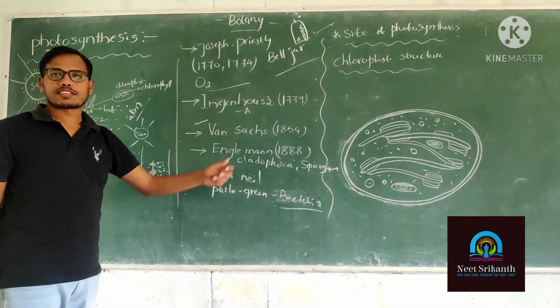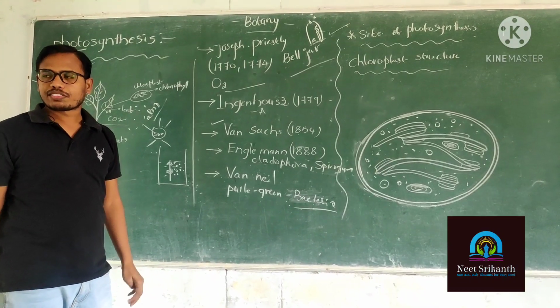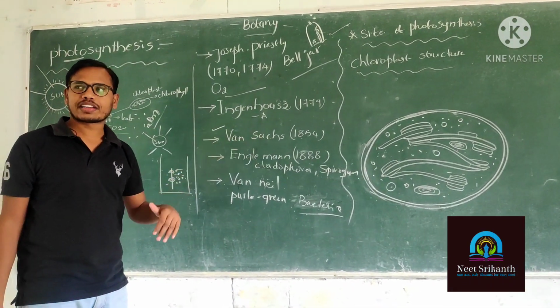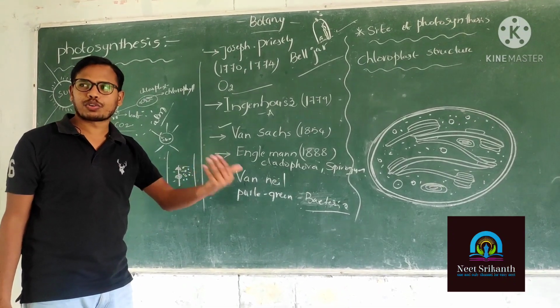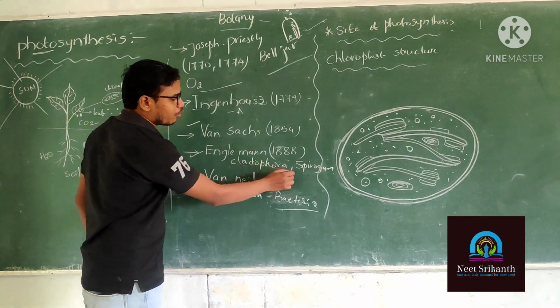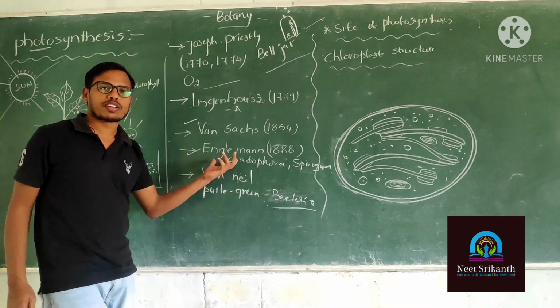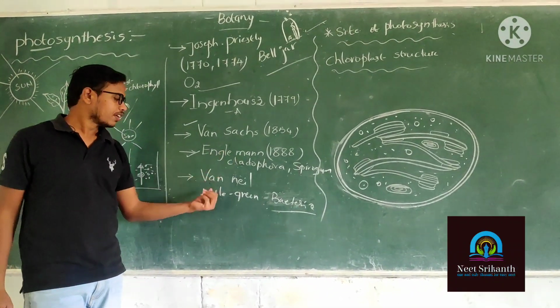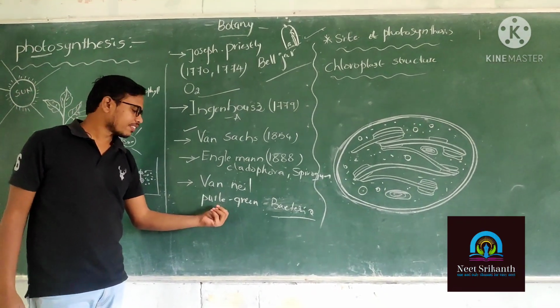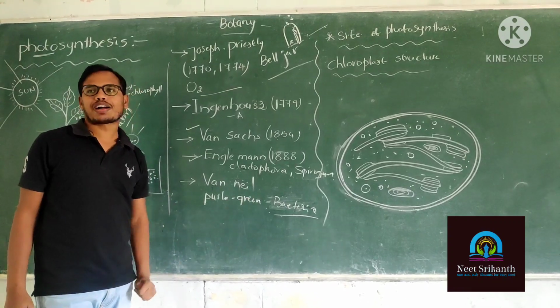In green plants, through photosynthesis, glucose is prepared and stored as starch. Engelmann researched Cladophora, green alga, and discovered the action absorption spectrum. And Van Niel discovered the chemical reaction of photosynthesis, researching purple green bacteria.